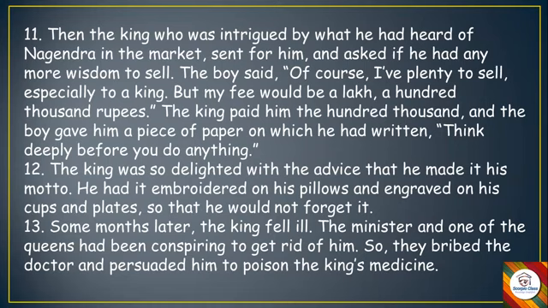Now, some months later, the king fell ill, and the minister and one of the queens had been conspiring to get rid of him. So the minister and one of the queens wanted to kill him. Okay, so what they did, they bribed the doctor. They gave some extra money, corrupted the doctor, and told him to put poison in the king's medicine.